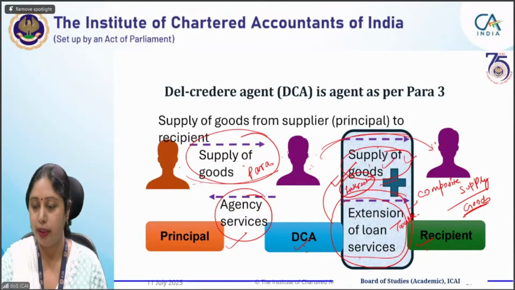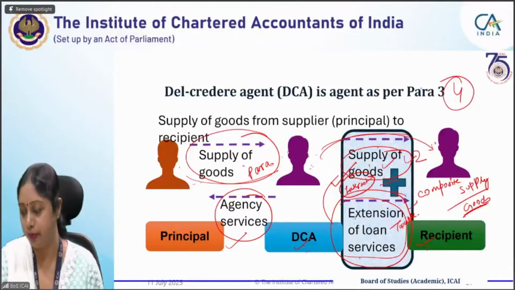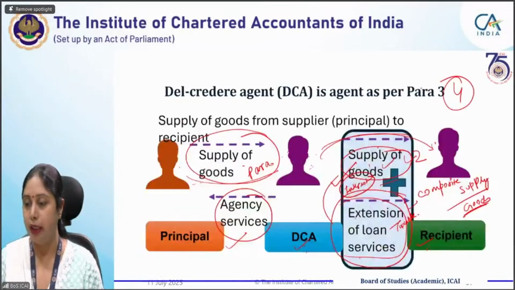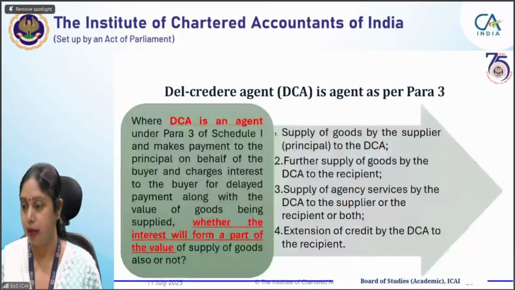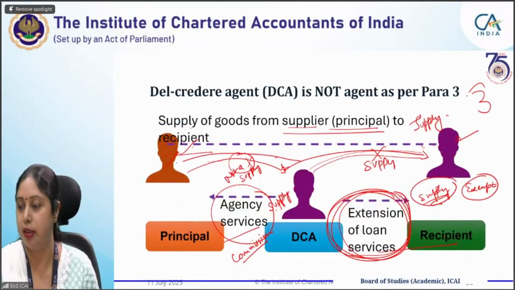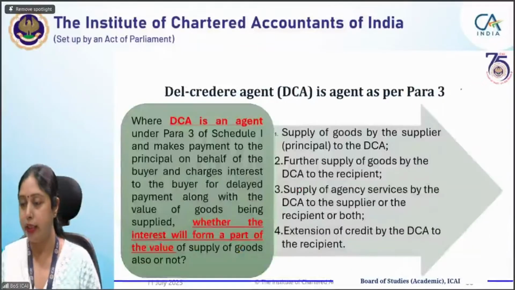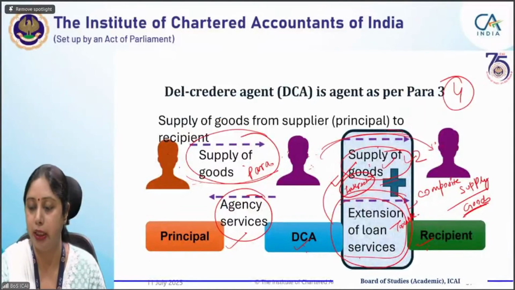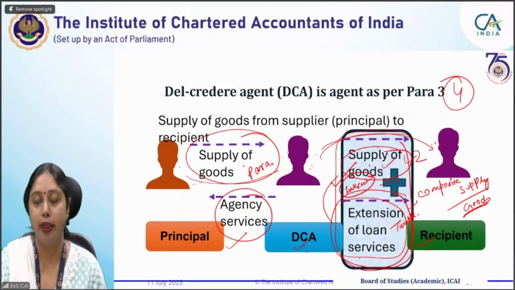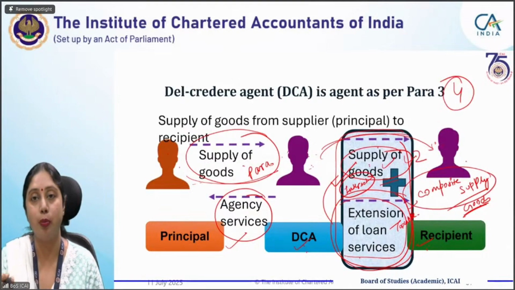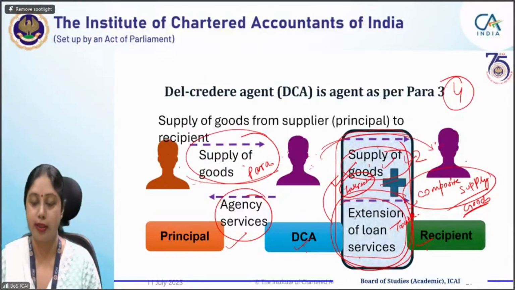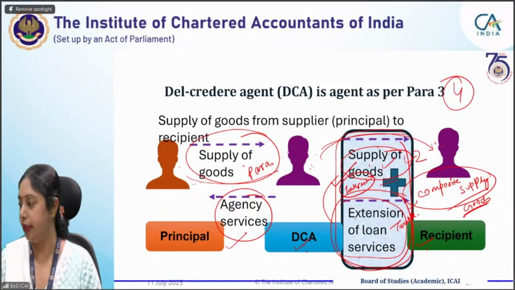If you say in a way, here there are four supplies, and here there are three supplies. But since in the second case, the two supplies have been clubbed into one, because the concept of composite supply has been invoked in this case, ultimately there become three supplies only. So you were right, Astha, in that case.